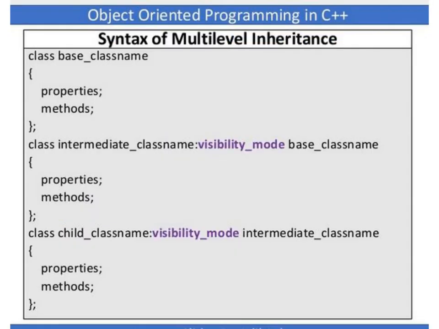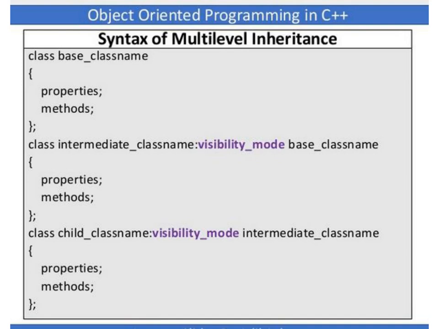Syntax of multi-level inheritance. First we declare the base class name by using the class keyword, then we define the required properties and methods. Then next we define the intermediate class name, and then we specify the colon operator. Visibility mode can be public, private, or protected, and then we specify the above base class name.